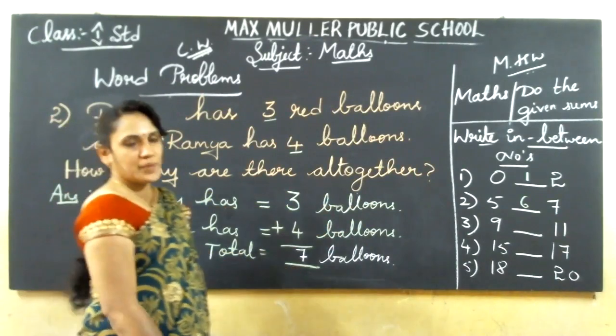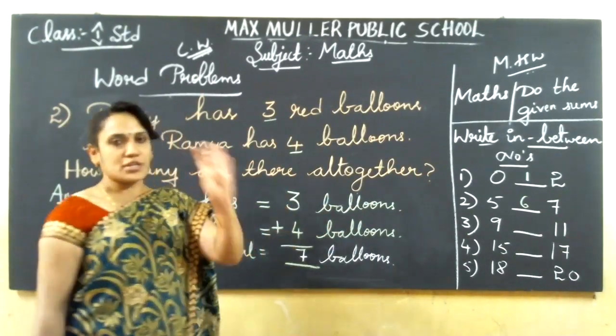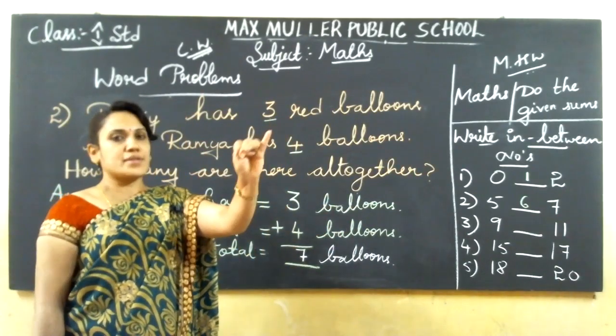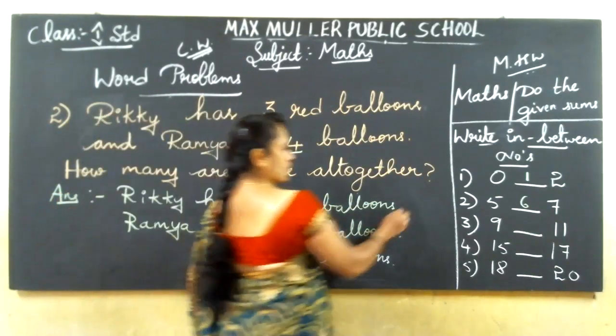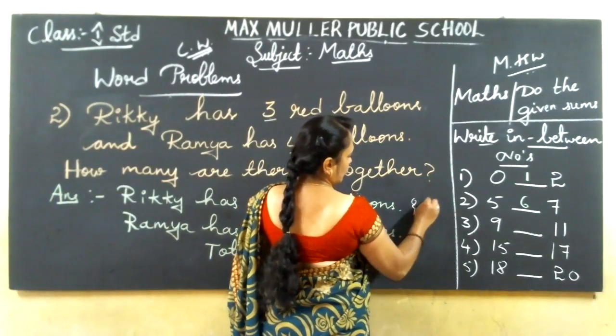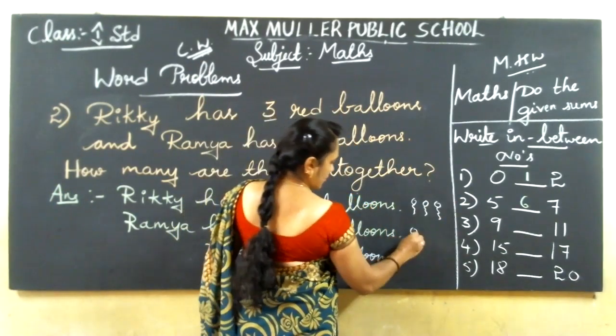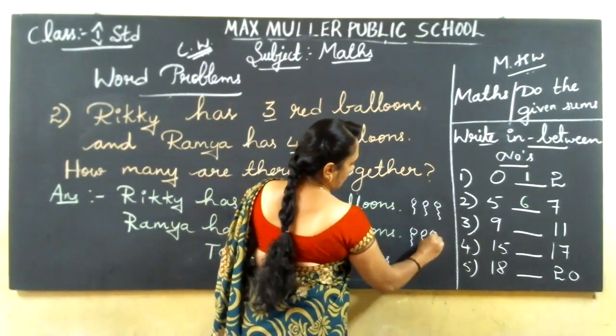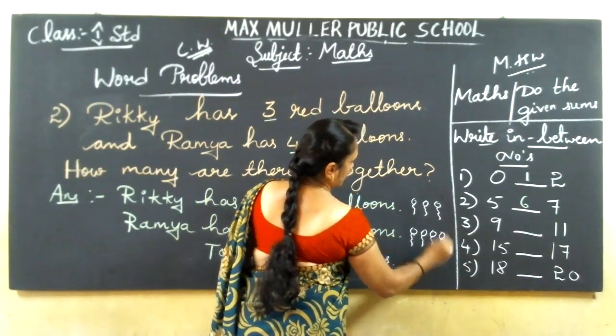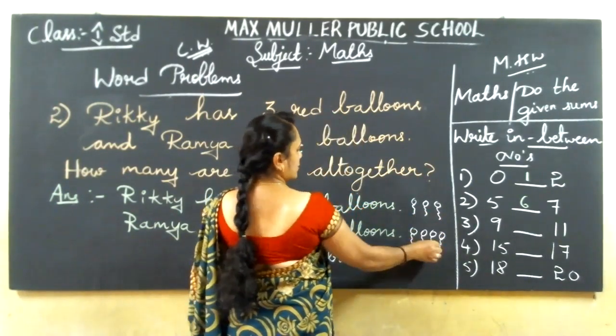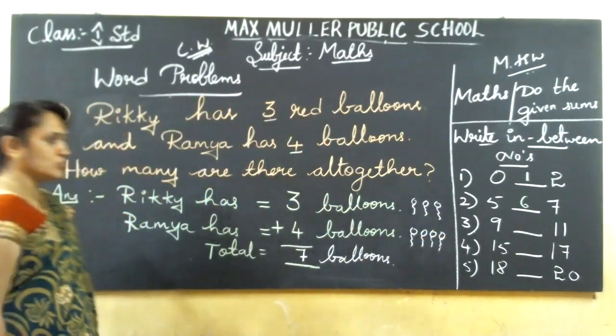Total 7 balloons. So, 3 in the mind, 4 in the finger. Count it. After 3, 4, 5, 6, 7 balloons. Okay, you can draw the picture and also count. 3 balloons here. Ramya is having 4 balloons. Then count 1, 2, 3, 4, 5, 6, 7 balloons.